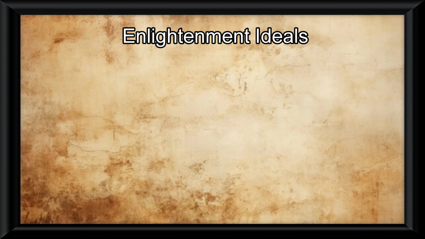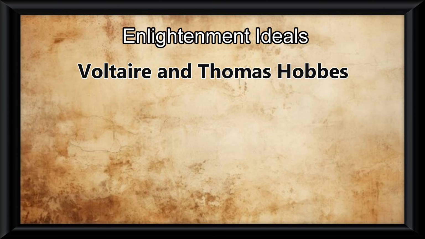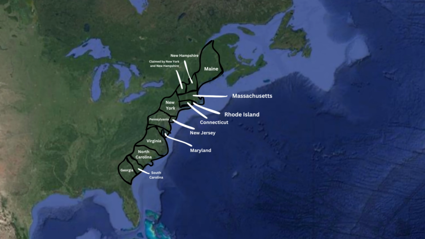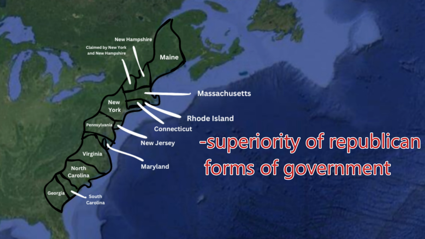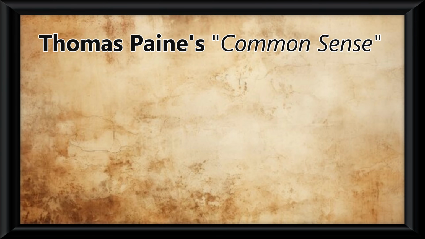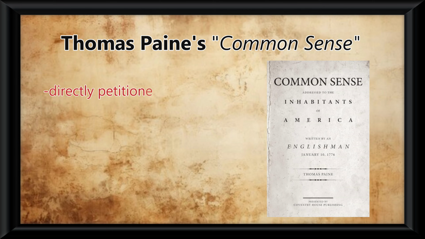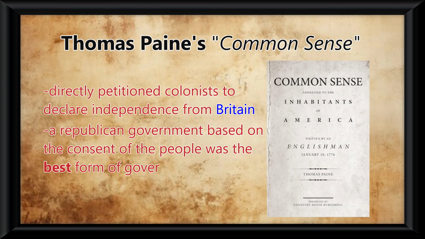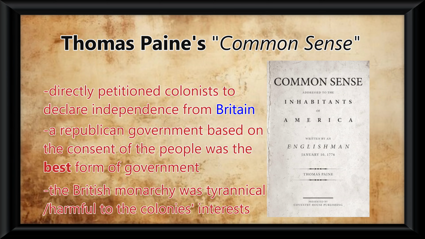There were plenty of philosophers like Voltaire and Hobbes who argued against European government style and favored a more Republican-style government. This all caused colonists to believe in the superiority of Republican forms of government and the natural rights of citizens. This is best illustrated in a book by Thomas Paine named Common Sense, where he directly petitioned colonists to declare independence from Britain, also arguing that a republican government based on the consent of the people was the best form of government, and that the British monarchy was tyrannical and harmful to the colony's interests.